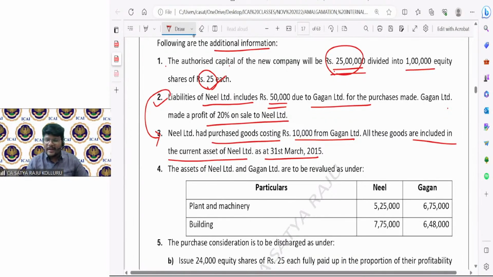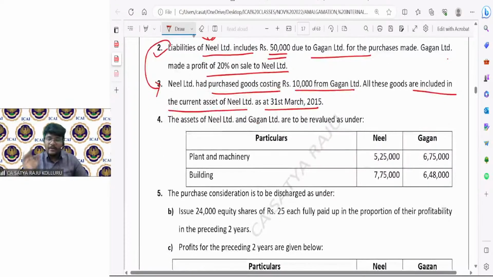From these points, can I ascertain my PC? No, right? So let me read the further information. Then I will know whether points 1, 2, 3 are relevant or irrelevant for me. The assets of Neil Limited and Gagan Limited are to be revalued as under. Plant and machinery is given, building is given. Revalued figures means he is indirectly conveying that these are the market values. At these market values, the purchasing company is ready to take over.